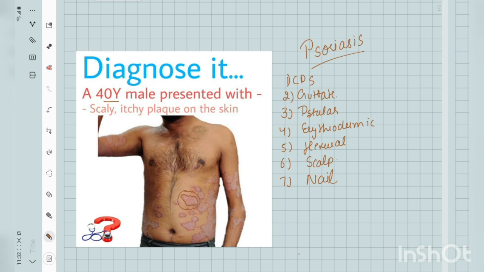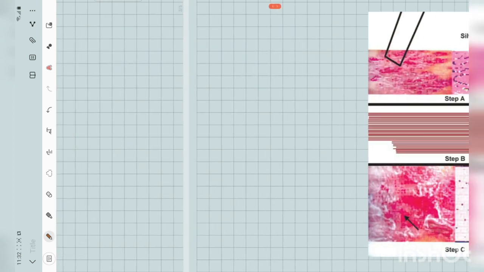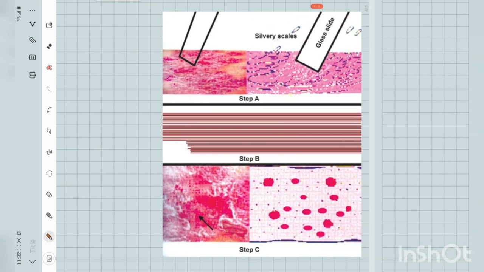One is this sign you can see here. This one is known as Auspitz sign. And this whole test is known as Grattage test. In the Grattage test, we scrape the lesion with a glass slide. What we get first is the silvery white scales in the first step. In the next step, we get this membrane, known as Bulkley's membrane. And in the next step, when we continue scraping, we get these pinpoint hemorrhagic spots. This specifically is known as Auspitz sign.